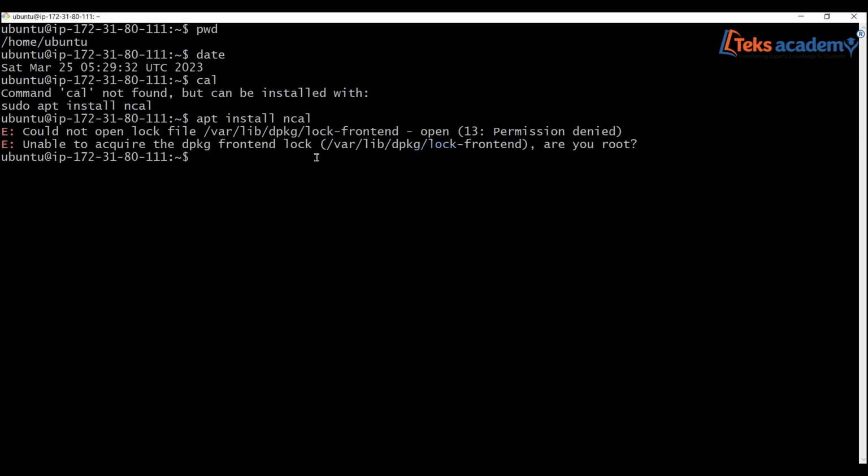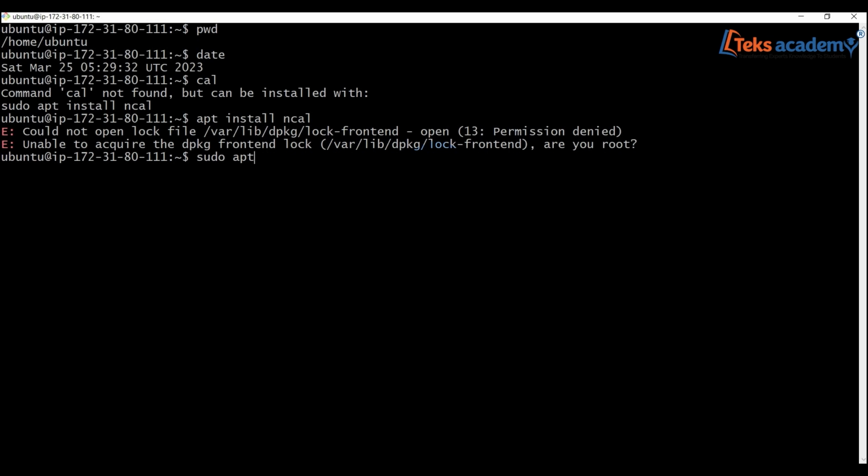So what I'm going to do is use a command called sudo. Sudo means super user do. For any command following the sudo, it is going to apply the super user's privileges. It is not going to switch to the super user, that is the root user. It is just going to apply the super user privileges.